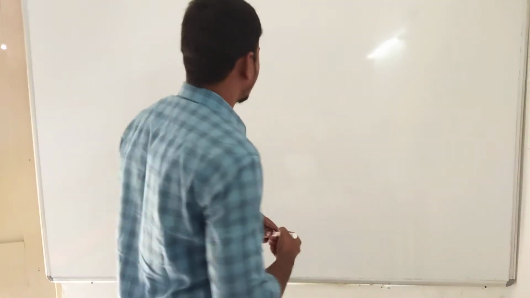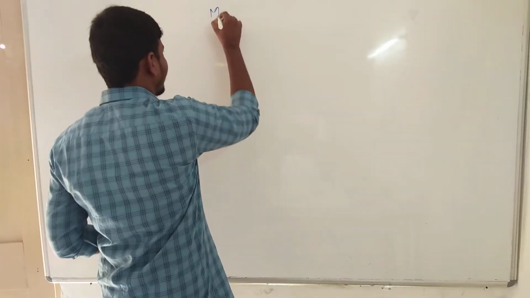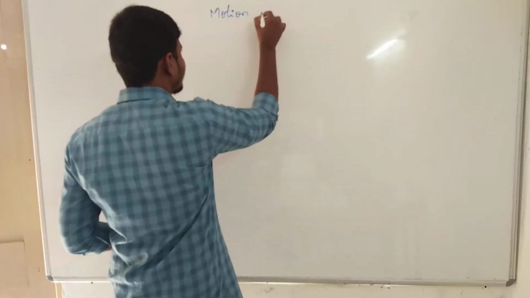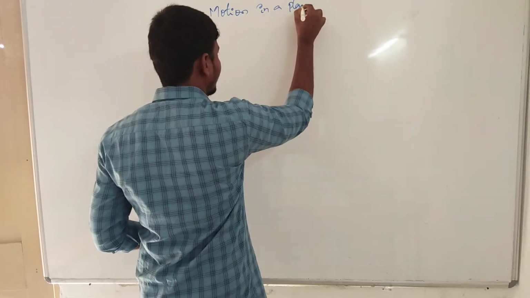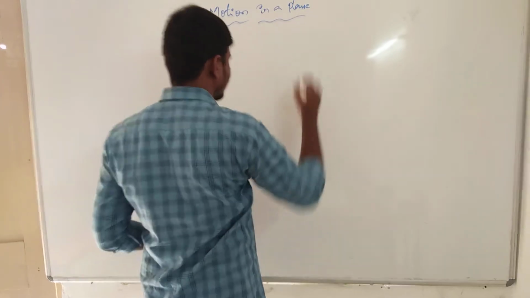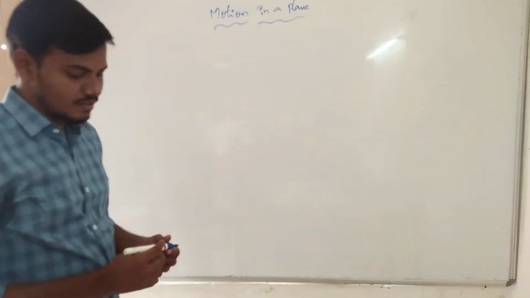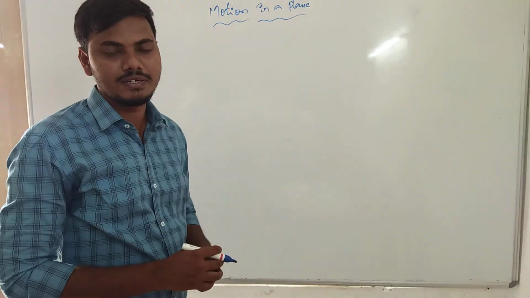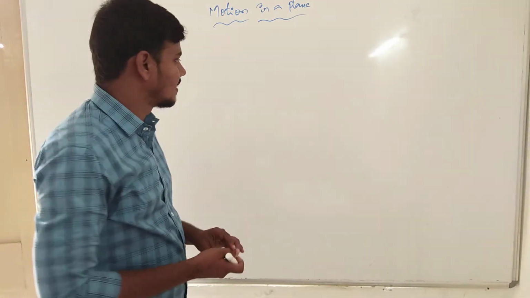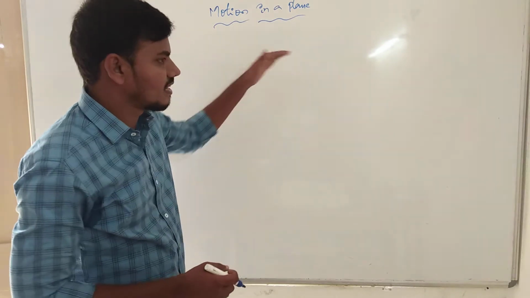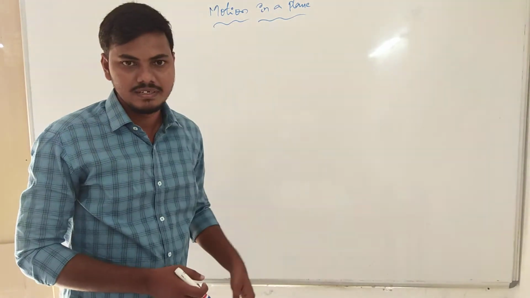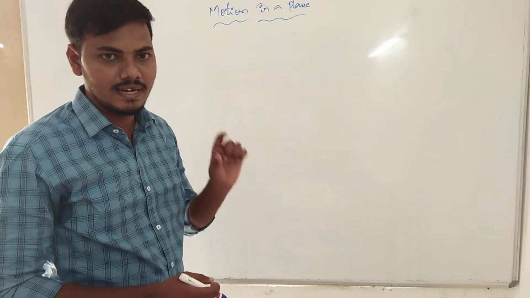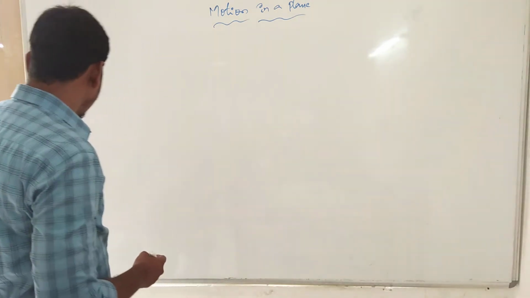Now our chapter, motion in a plane. If we consider our previous topic, projectile, when a particle is projected, we take it from the 0th position, with the x-axis going toward infinity. The projected motion we take along the y-axis. This phenomenon we can apply in projectile motion. Clearly we can do it.